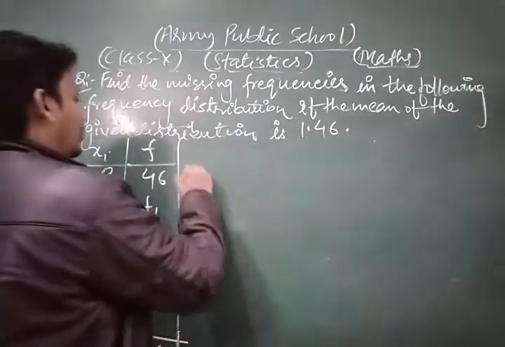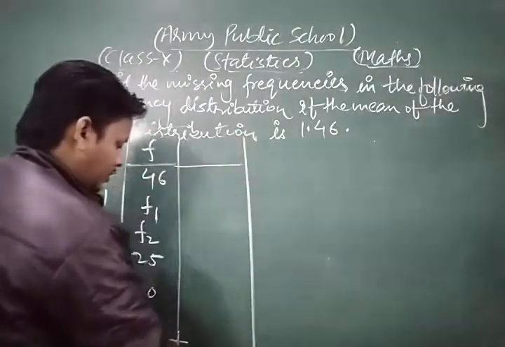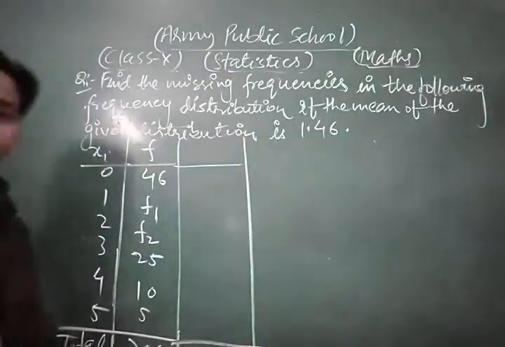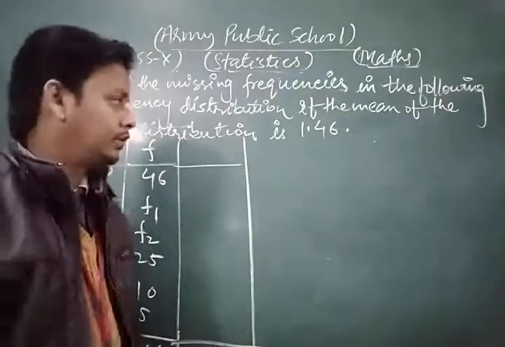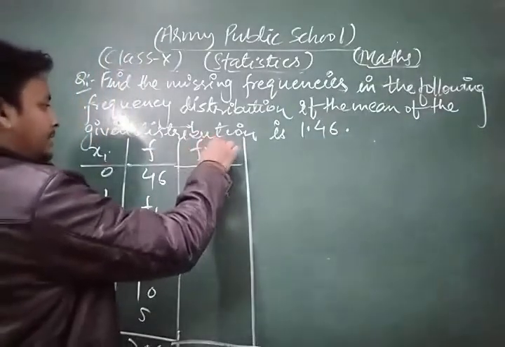From now, first of all, we prepare a tabulation for f into x.